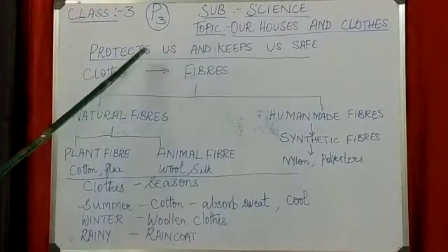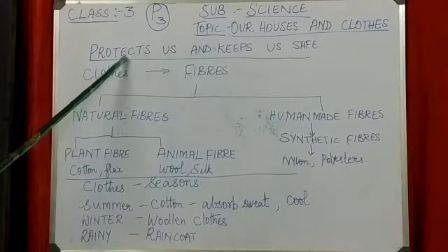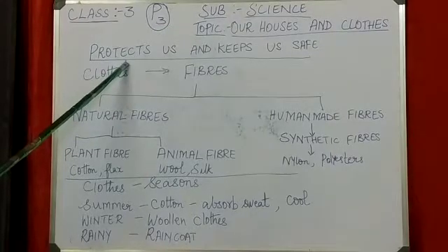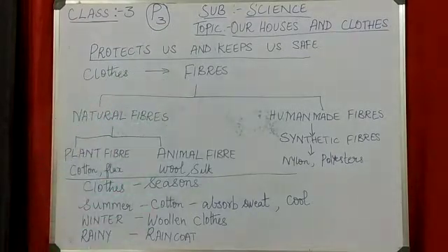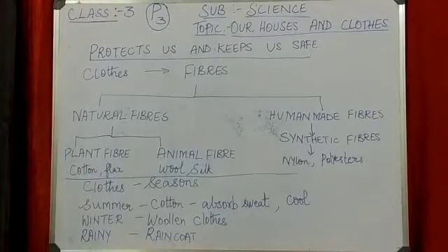In the same way, clothes protect us from insect bites. Later you will learn this. Clothes protect us from the cold, heat, rain, and also from insect bites. Clothes also make us look smart and presentable, and we wear different clothes for different occasions.